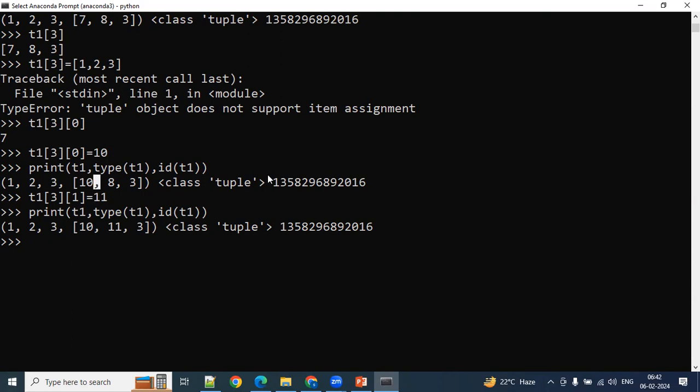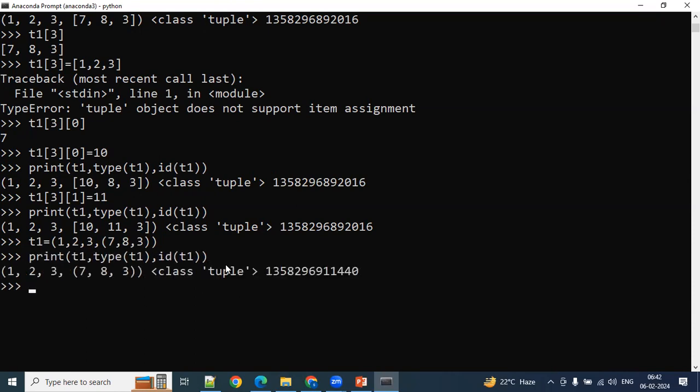This one also you need to understand. Tuple inside the tuple is also possible, guys. You can define that. How do we define that? Instead of the list 7, 8, 3, I can define directly like this, bracket open and close. Can I define like this? Yes. This is also a tuple, but it is a nested tuple actually.